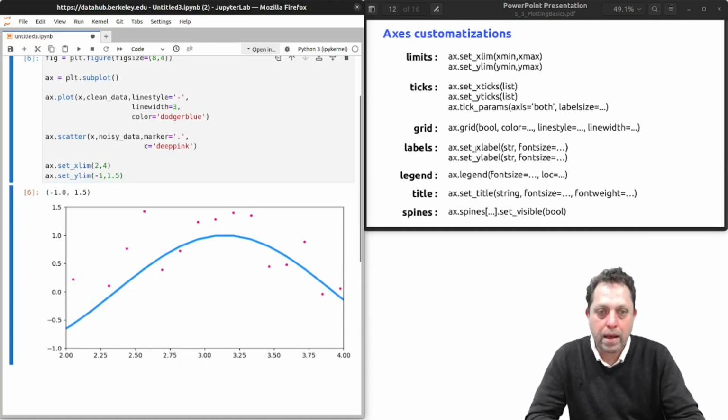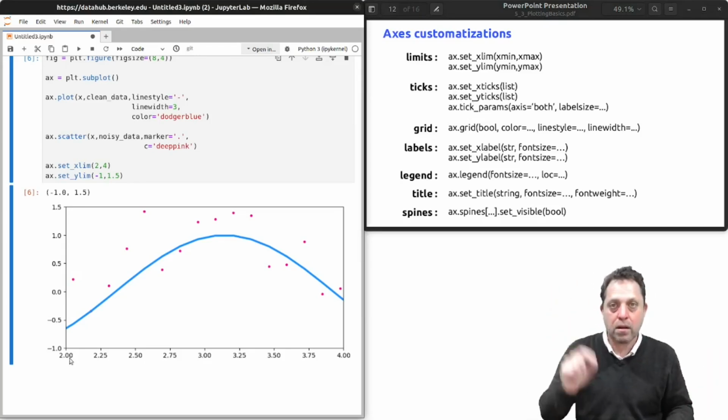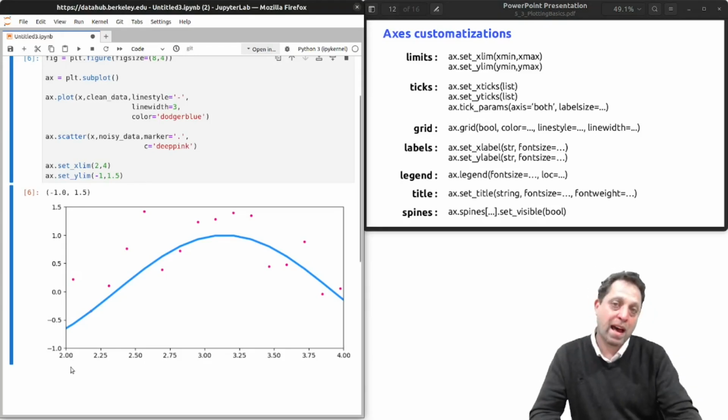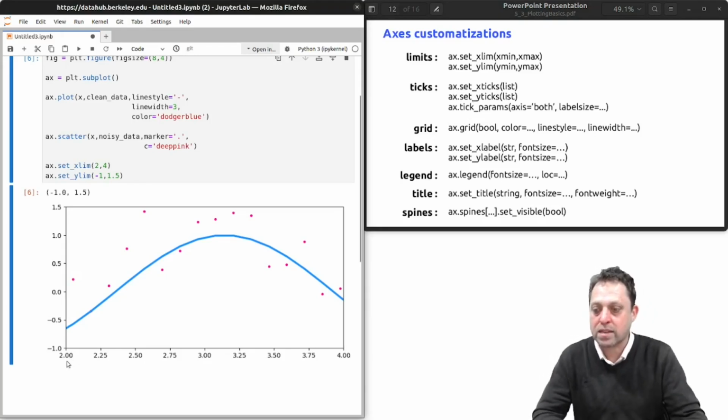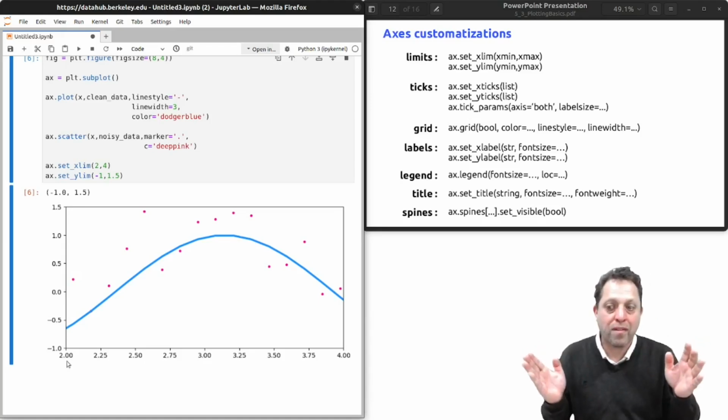All right. Now the ticks. The ticks are these labels that you see along the x-axis and along the y-axis. Right now, the ticks for the x-axis are set to 2 to 4 every 0.25.